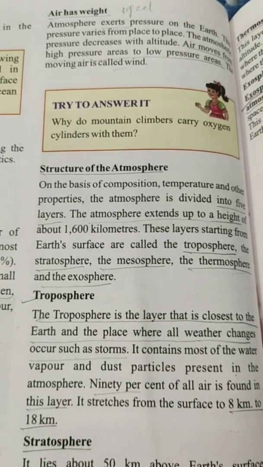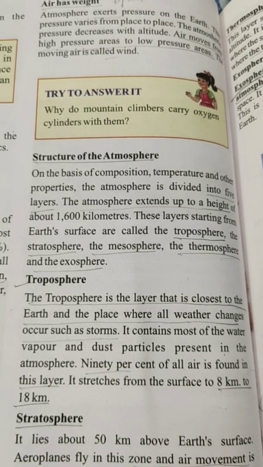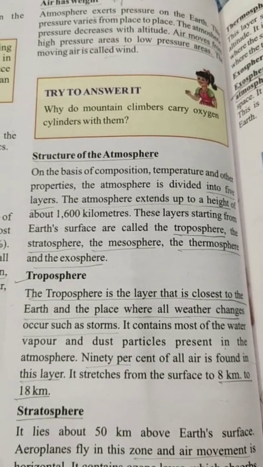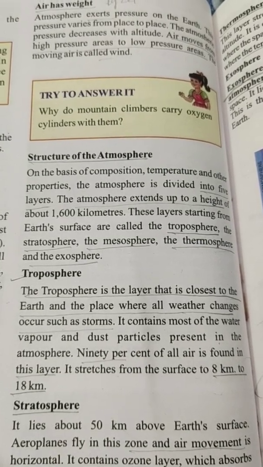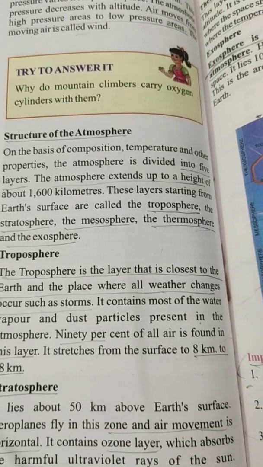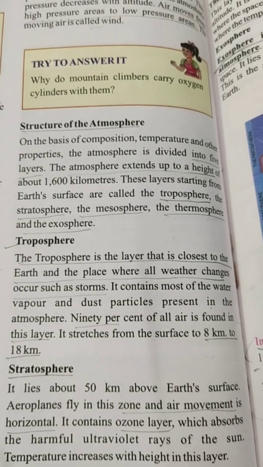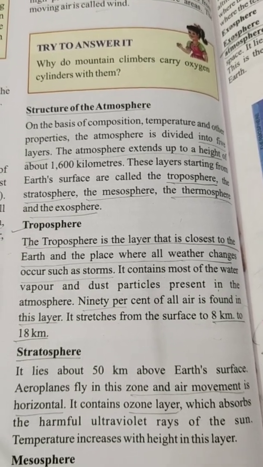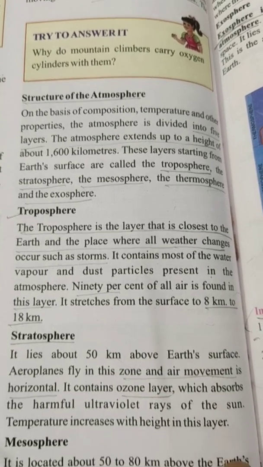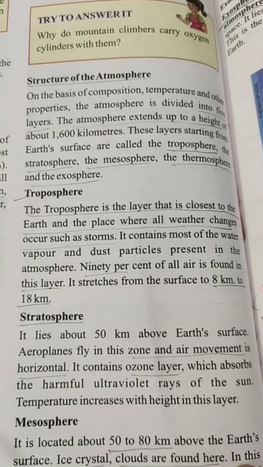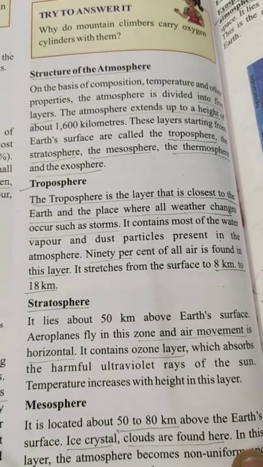First of all, we'll see the troposphere. What is the troposphere? The troposphere is the layer that is closest to the earth and the place where all weather changes occur, such as storms. It contains most of the water vapor and the dust particles present in the atmosphere. 90% of all air is found in this layer. It stretches from the surface to 8 km to 18 km.